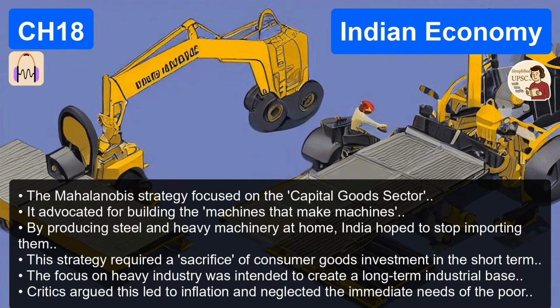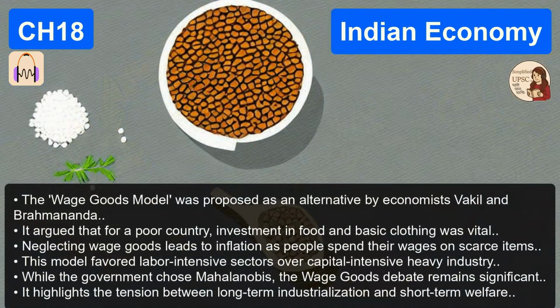Right. And there was actually a huge academic debate at the time about this. Two economists, Vakil and Brahmananda, heavily criticized the Mahalanobis approach. What was their argument? They proposed the wage goods model. They said, look, India is poor. People need wage goods, basic clothes, food, essential items. Stuff they buy with their daily wages. Exactly. They argued that if you pour all the nation's money into heavy machines, the poor will suffer massively from inflation and lack of basic goods.